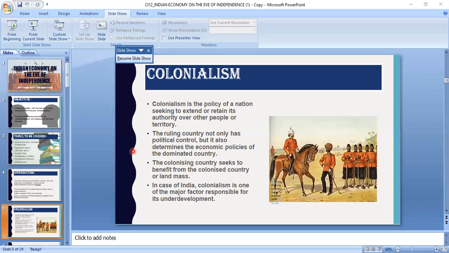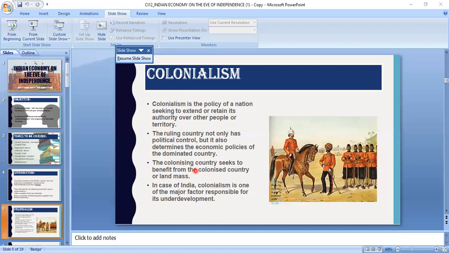Now, the topics which we are going to cover in this chapter during this session are as follows: the level of economic development of the Indian economy under colonial rule, the agriculture sector situation, industrial sectors, foreign trade, demographic conditions or the changes which took place during the colonial period, the occupational structure, and the development of infrastructure in the country.